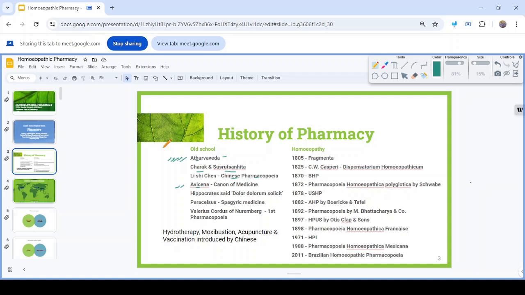Then the contributions of the Chinese are very important: hydrotherapy, moxibustion, acupuncture, and vaccination.